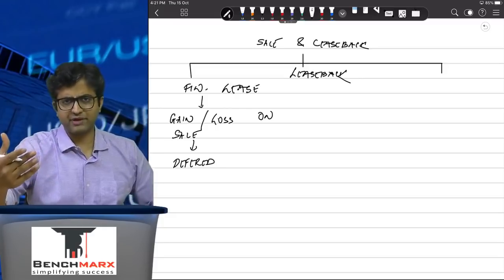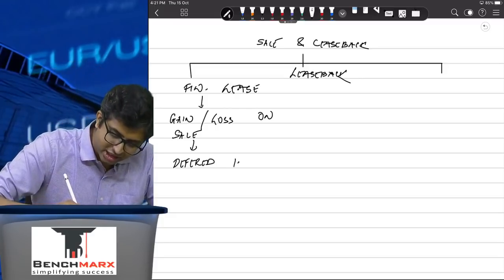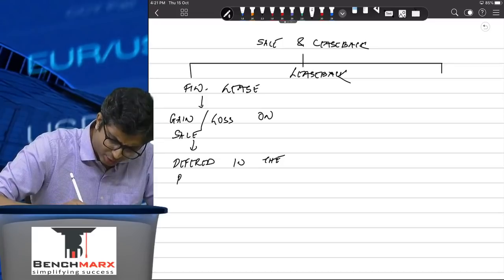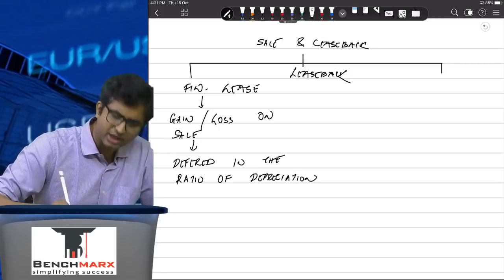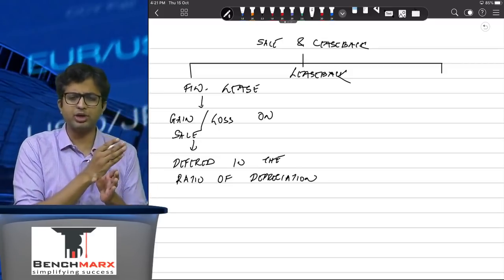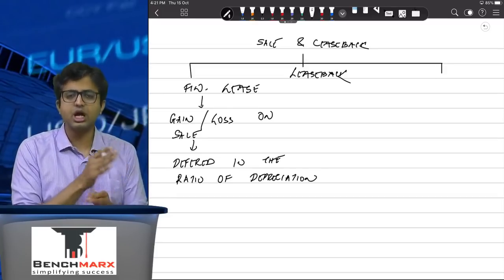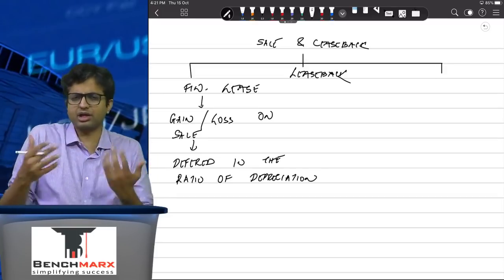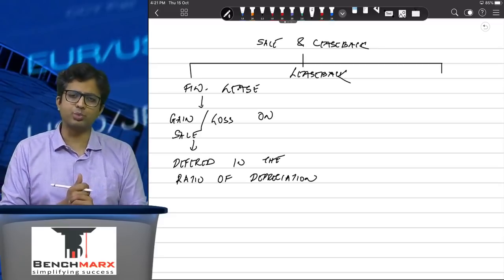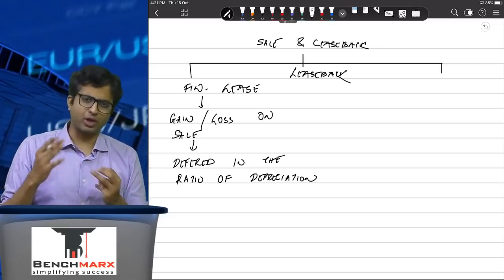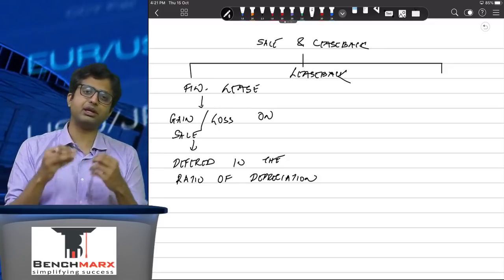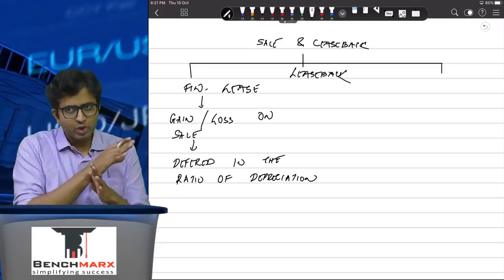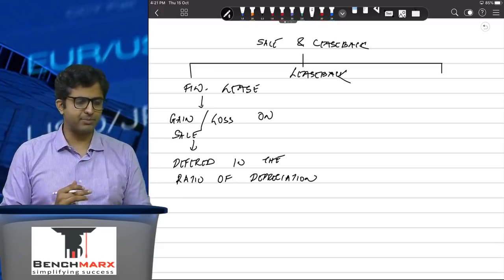It will be recorded in the deferred gain account and it will be deferred in the ratio of depreciation. The asset is there in your books and in the ratio of depreciation. जैसे आप revaluation reserve में करते हो वैसे आप gain or loss defer करोगे. You might sell the asset which is a WDV of 60 for 100 rupees and then lease it back and agree to pay the worth 100 rupees, in which case we are trying to say that your 40 का gain है बराबर है, but वो 60 का asset अभी आपने recognize कर दिया at PV of MLP that is 100 rupees and hence that 40 gain will be deferred in the ratio of depreciation.